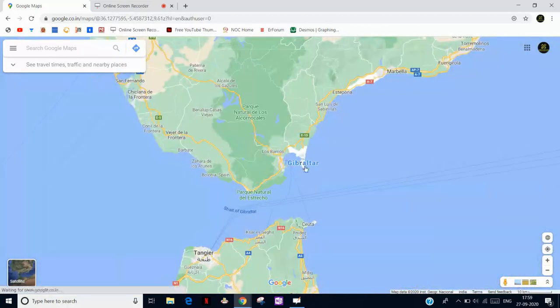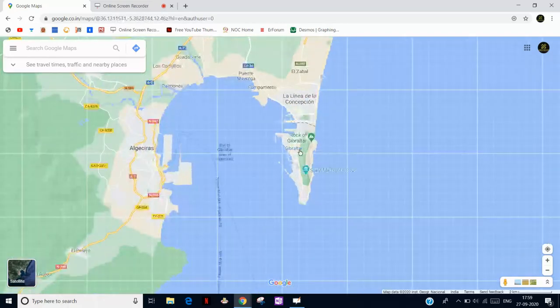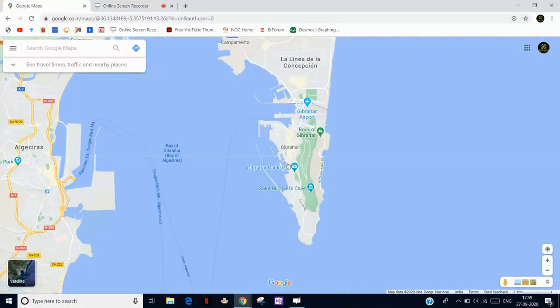And this is Gibraltar. Why is the Strait of Gibraltar famous? Because last year it was in the news: an Iranian oil ship was stopped here and not allowed to proceed, and because this is very important in international relations, that's why I told you. So this is the Strait of Gibraltar, and this location you can see here is Gibraltar.